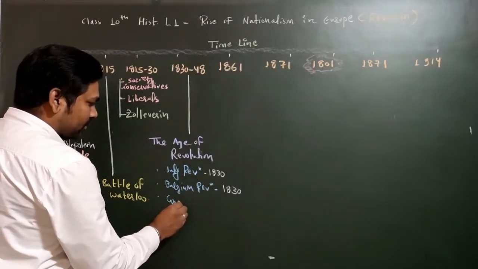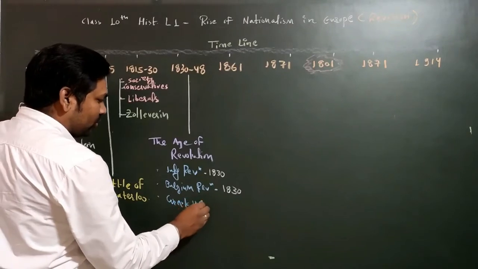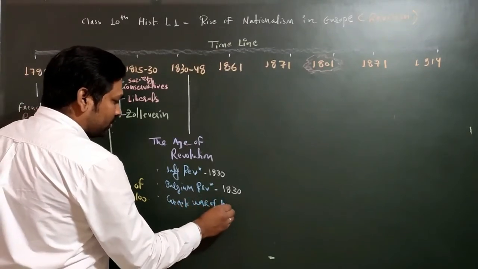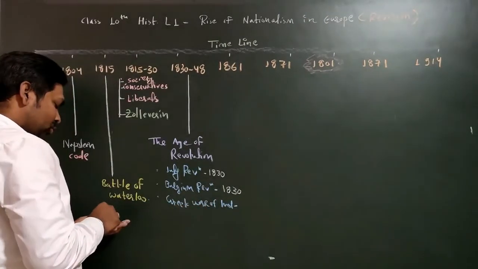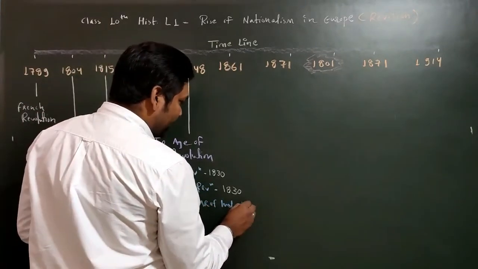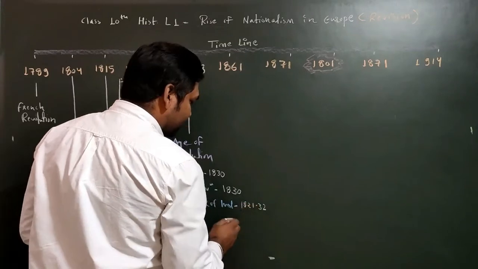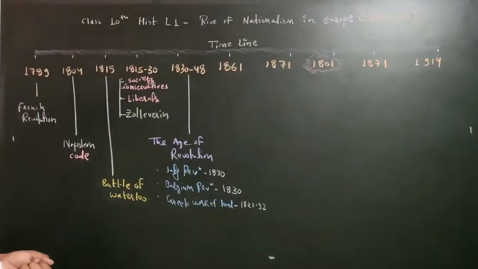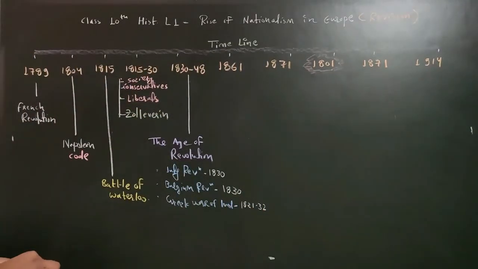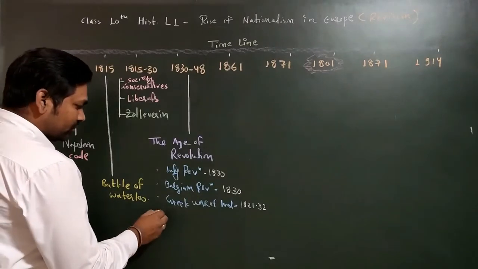After that we have the next very important one, the Greek War of Independence. The Greek War of Independence took place from 1821 to 32. That we must remember. And after that we have the next very important one, which is called